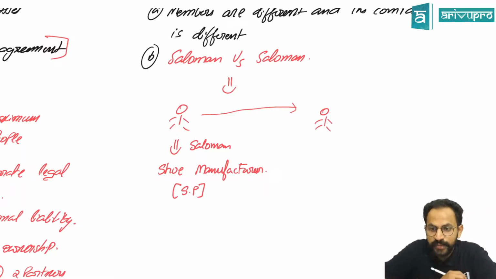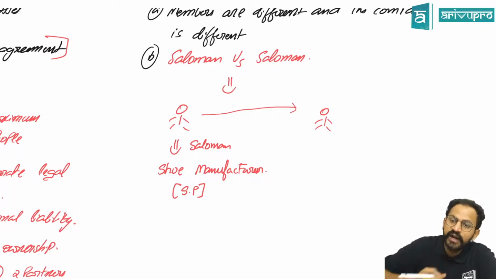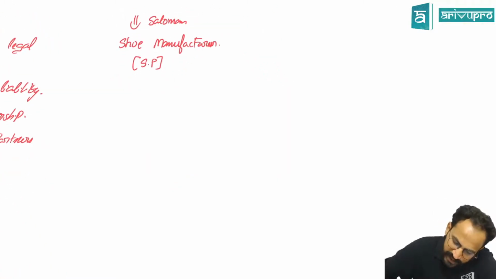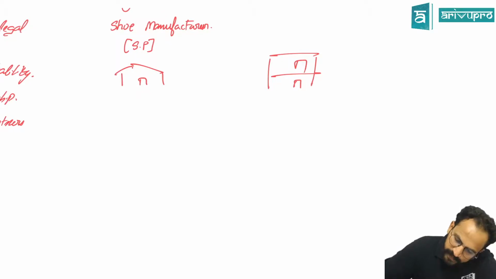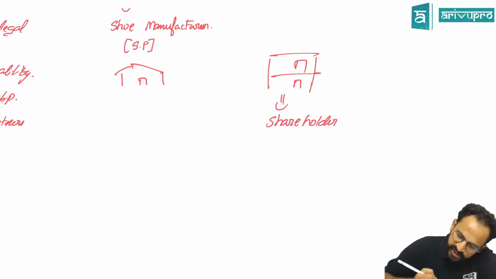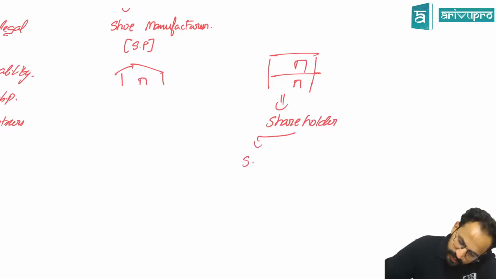A sole proprietorship can be done only by one person. Now how to do this? So what did Salomon do? Salomon opened a company. He incorporated a company. This was his sole proprietorship, and he opened a company and made himself the shareholder. So in this company there were shareholders. Who were the shareholders? The shareholders were Salomon himself, his wife, and his 5 children.